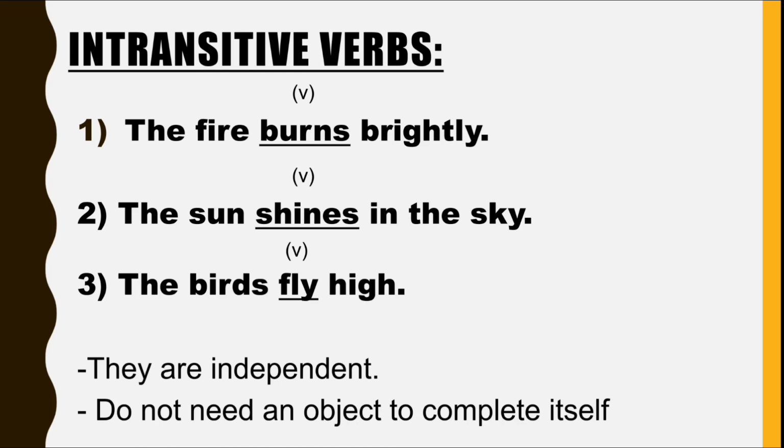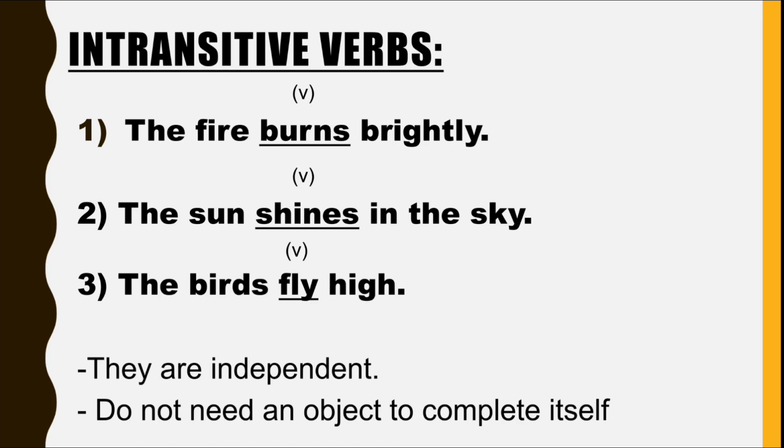Now let's take a look at the third sentence. Birds fly very high. Okay, so fly is our verb. And the birds fly what? The birds fly whom? No answer. And that means that this is not our object. So, these verbs that we have here, burns, shines and fly, are our intransitive verbs.